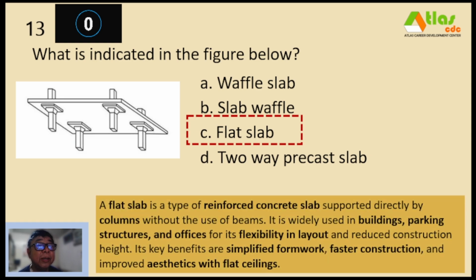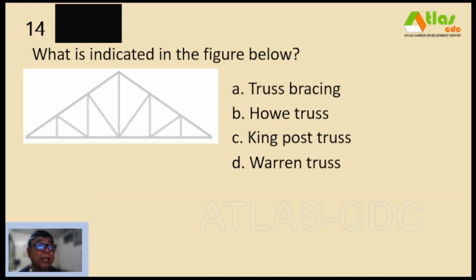So a flat slab is a type of reinforced concrete slab supported directly by columns without the use of beams. It is widely used in buildings, parking structures, and offices for its flexibility in layout and reduced construction height. Its key benefits are simplified formwork, faster construction, and improved aesthetics with flat ceilings.